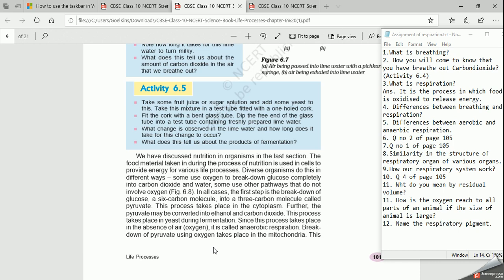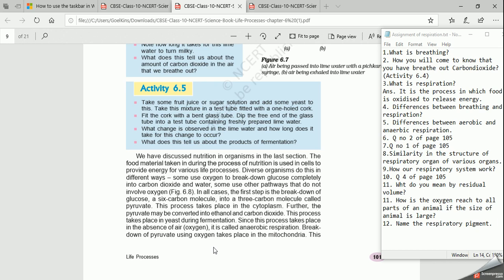Now this is an assignment also. So please listen to all the differences and note them down in your notebook. Right? Now coming to the topic, as I told you, there are diverse organisms. We have lots of varieties of organisms, so they breathe in different ways.